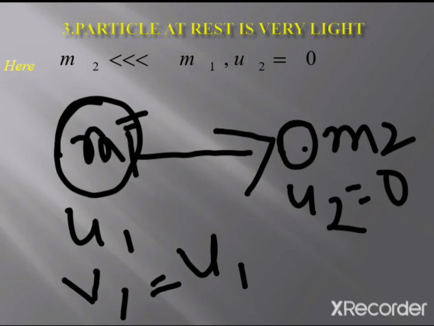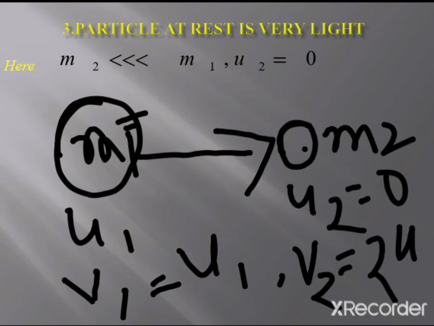That means the heavy particle will move with the same velocity, and the light particle which was initially at rest will move with a velocity equal to twice of u1. That means it will move with a velocity double the initial velocity of the heavier particle.